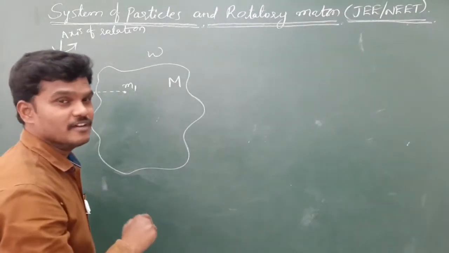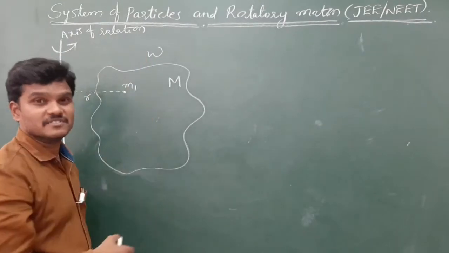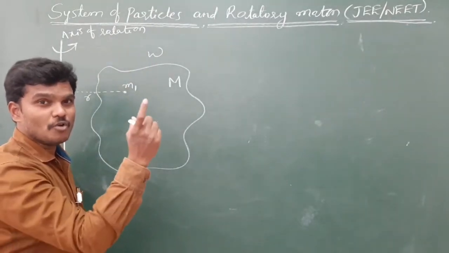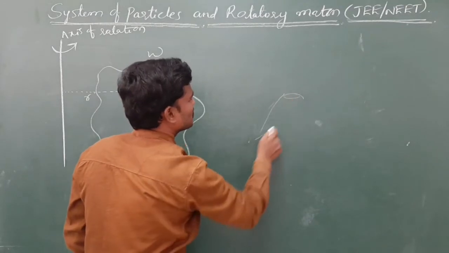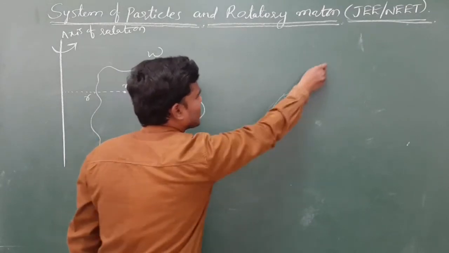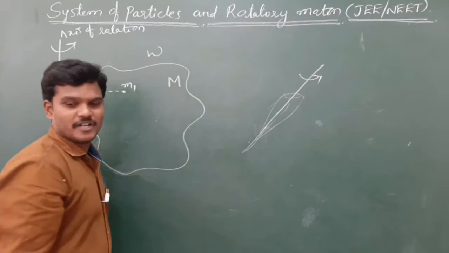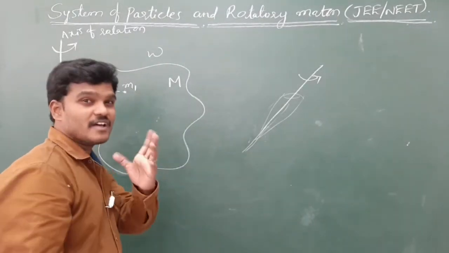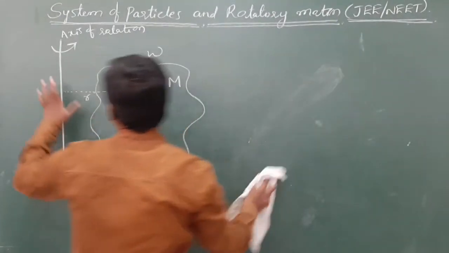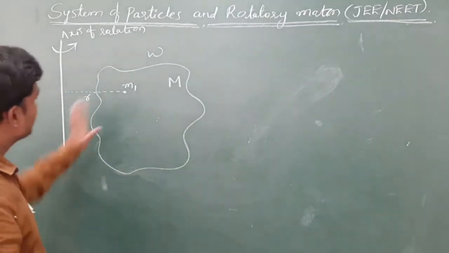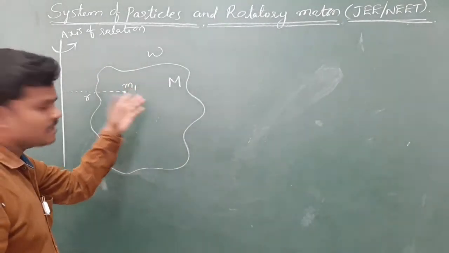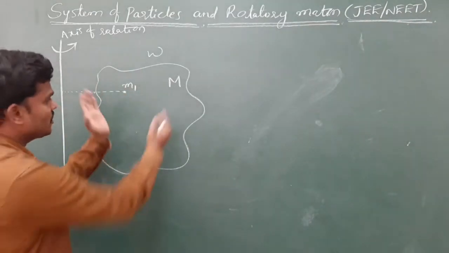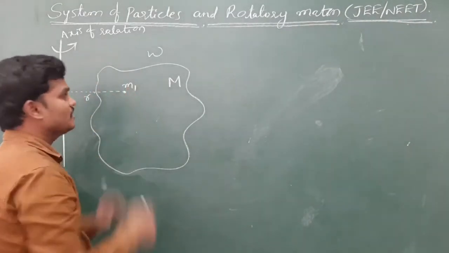For a fan, the pipe is the axis of rotation. A spinning top rotates about its own axis like this; this is the axis of rotation for the top. For a potter's wheel, the middle line is the axis of rotation. Here I am taking this as the axis of rotation. It may be outside the body, or it may be inside the body, as the body rotates about its own axis.